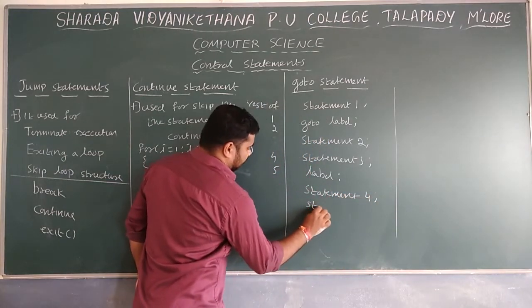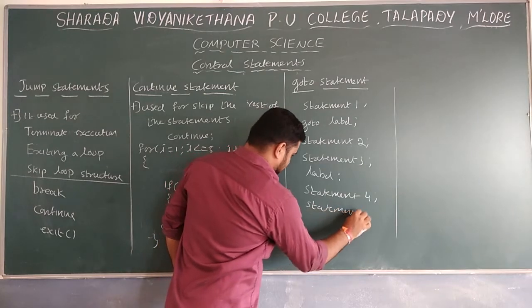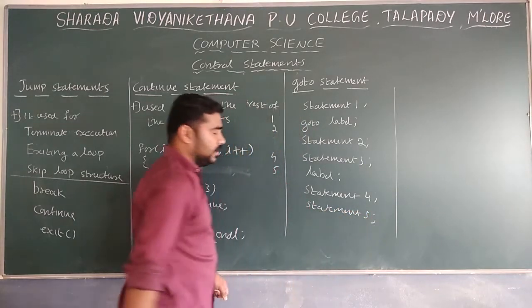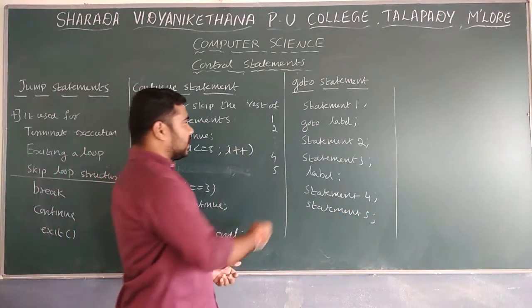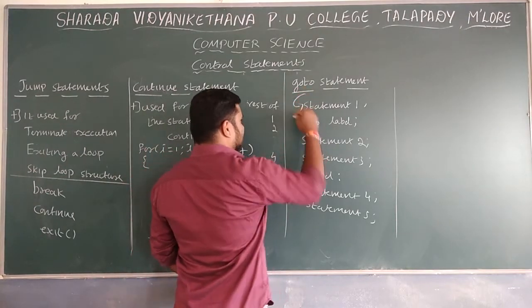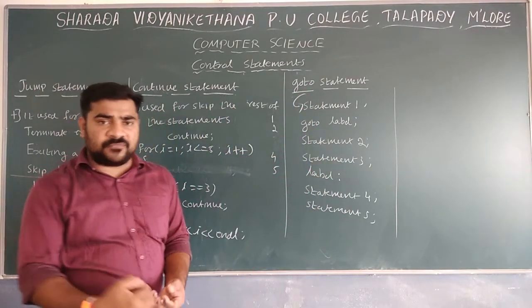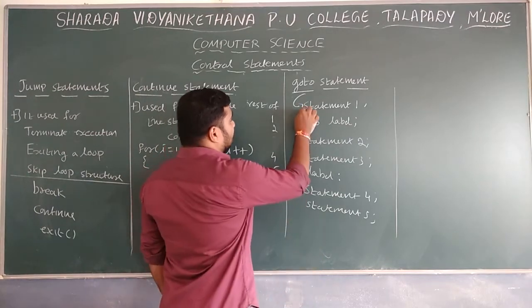Next statement 5. Enough. These are the 5 statements. So how is it executing? The first control is moving to execute statement 1. Statement 1 is executed. After executing statement 1, next it is given: go to label.